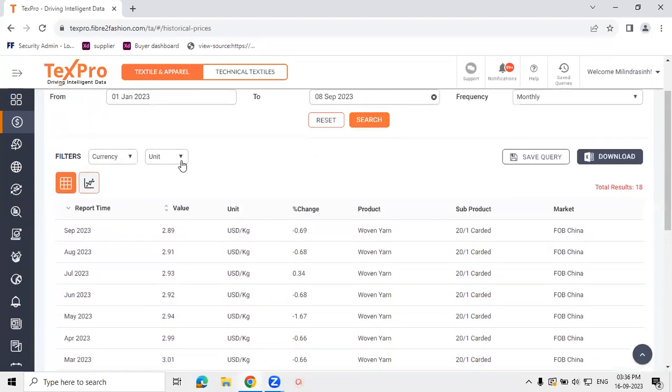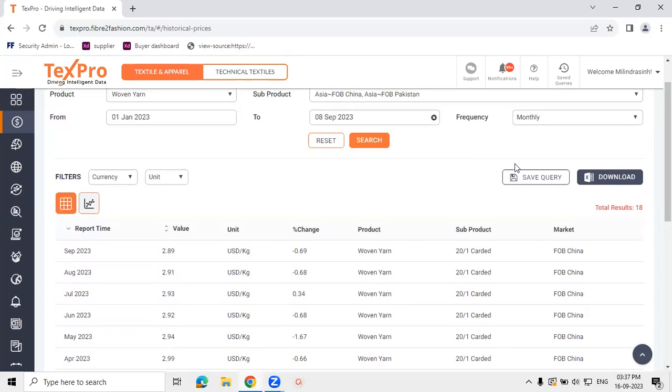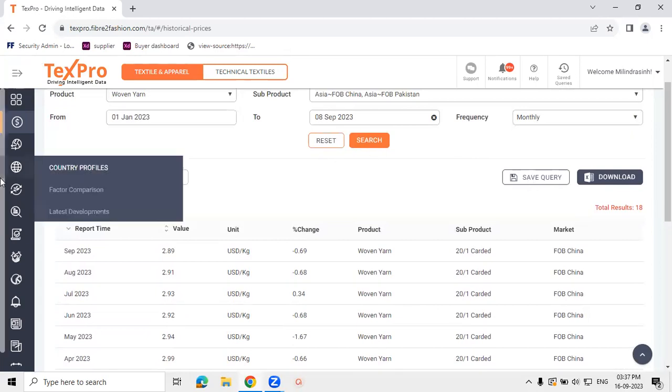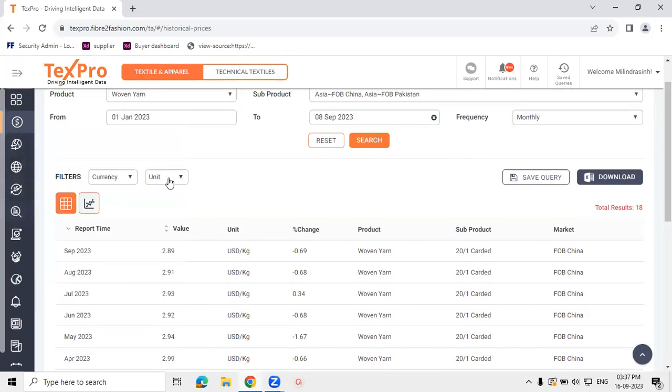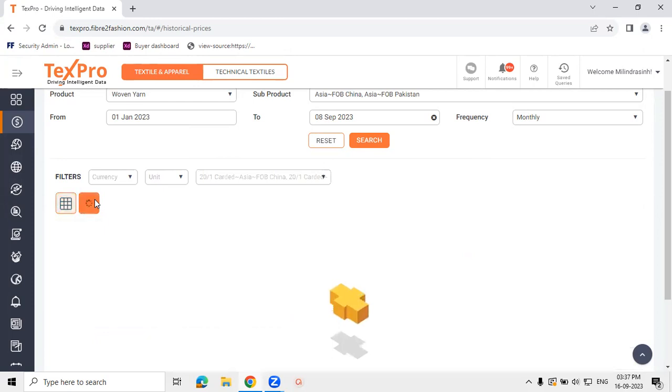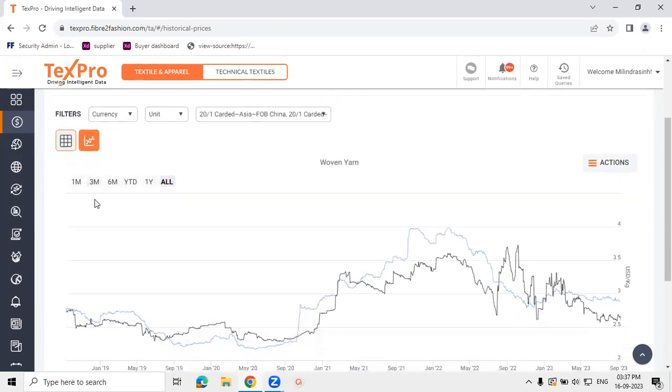Even on the historical timelines, one can change the currencies and units to any currency, any unit of preference. You can also save your searches by using the save query option so that you don't need to put down all the details again and again. This kind of save query feature is also available in many of these modules so that you can save your searches for your future reference. You can download the data as well as chart the data by using the interactive high charts that we provide.